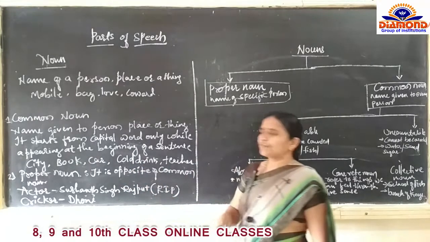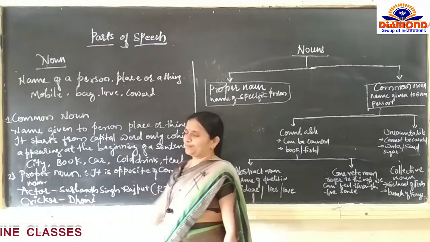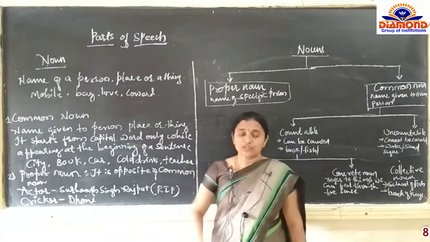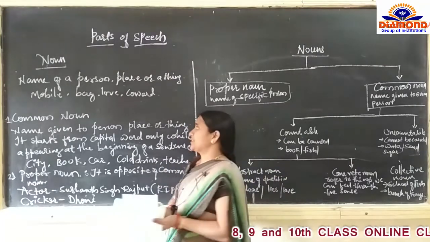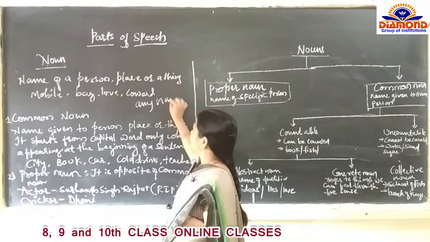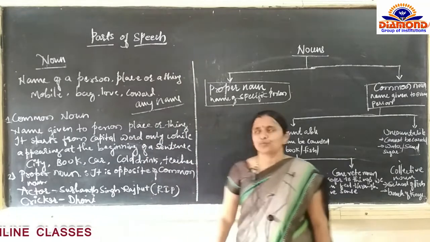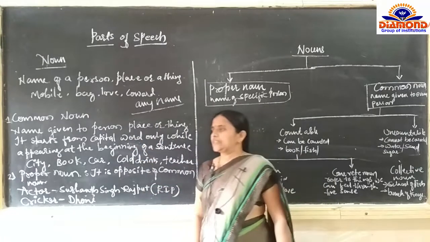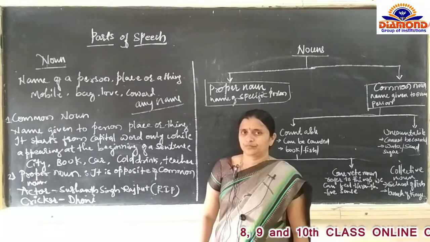In that, the first and foremost type is common noun. First and foremost, the concept should be clear that noun means any name you can say. Any name can be said as a noun. So the first type is common noun.